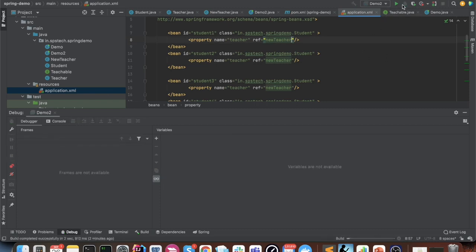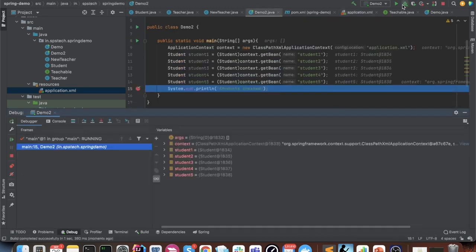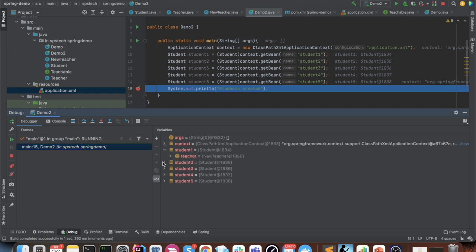Let's rerun it once more. And now we can see the students have the new teacher object instead of the teacher object. So without modifying anything in our student class, we are able to pass the new teacher instead of the old teacher. This makes our application more configurable, more decoupled. If tomorrow any other new teacher comes, we can simply change the XML, no need to change our Java code, and things will work as per the contract. So this is also one of the advantages that we talked about.